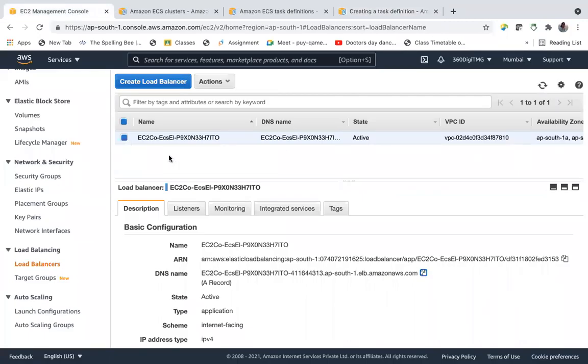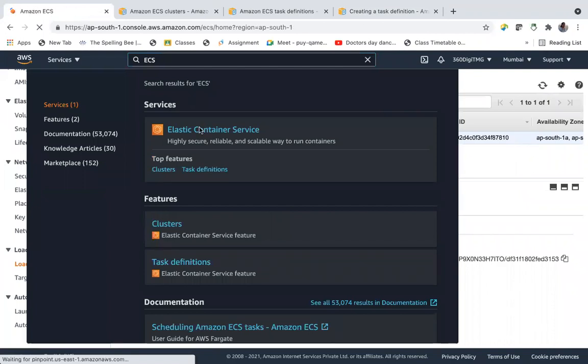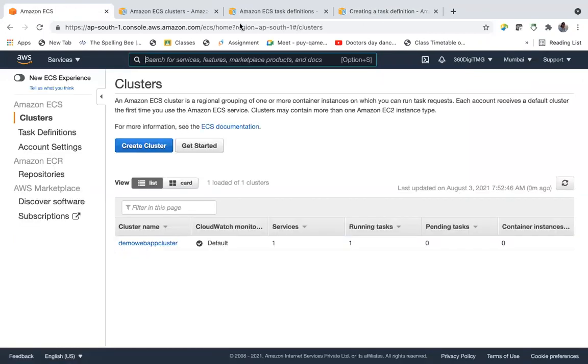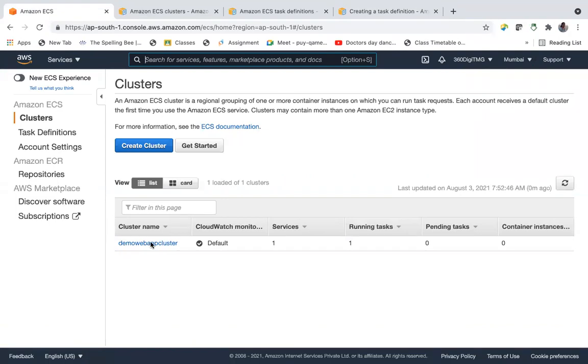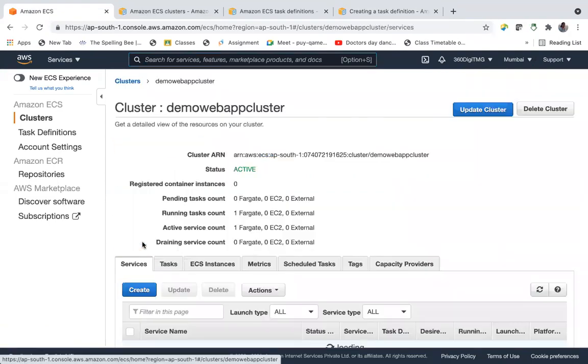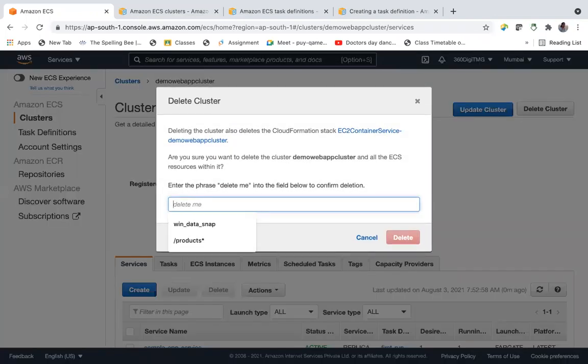And go here and go to ECS. We will delete this. Any doubts, guys, related to this? Clear? ECS. This is our cluster. Go there. Delete cluster. Delete.